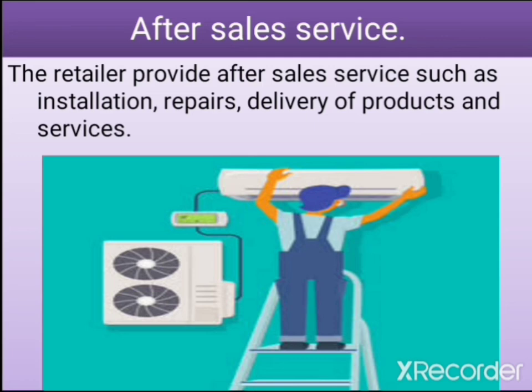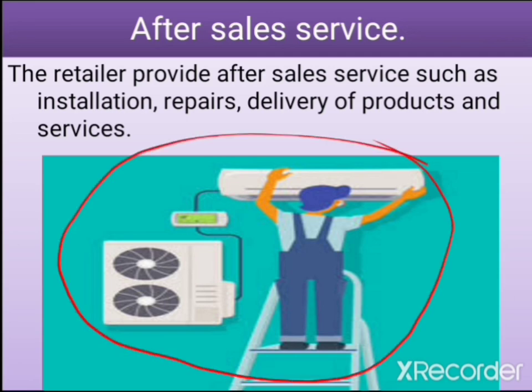Just imagine your dad left the compound with the money, and he went to a shop to buy an AC, an air conditioner. To a large extent, it will be very difficult for your dad to fix it on the wall. So it is the function of the retailer to help deliver this product from the shop to your home. And after delivering it, they will also help to install the product.